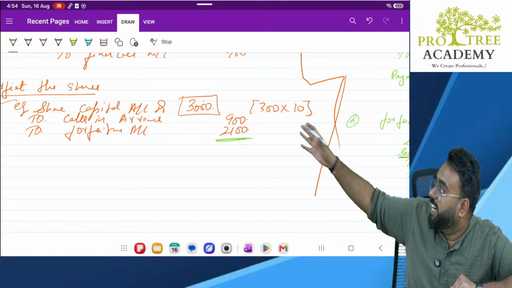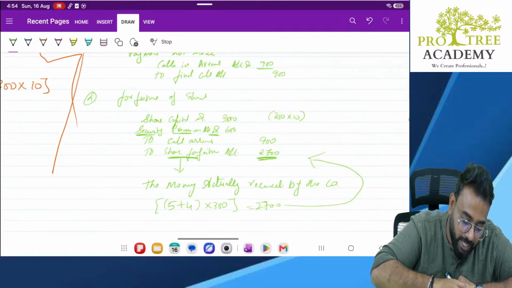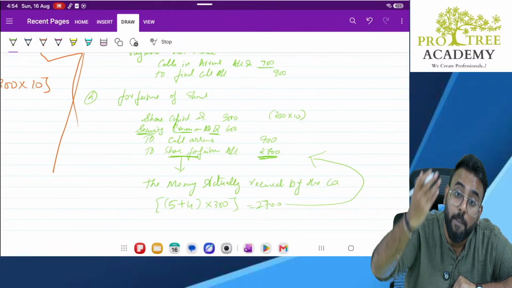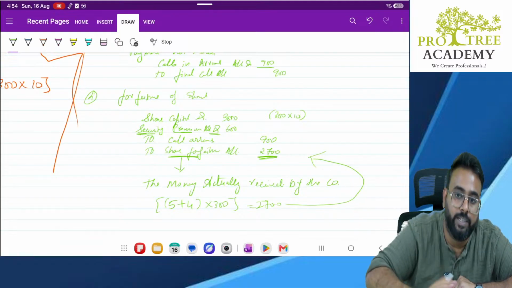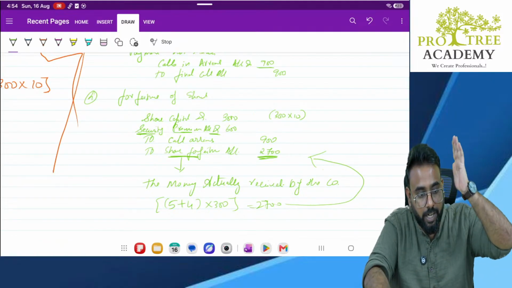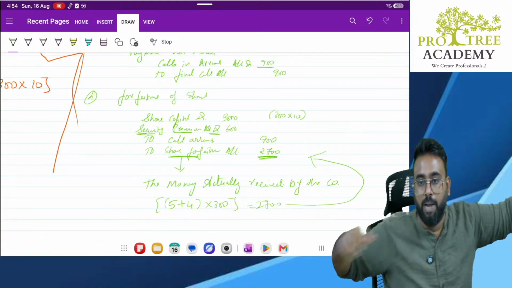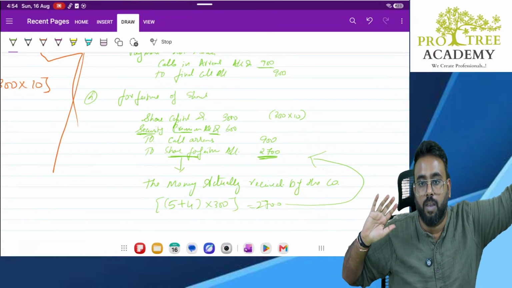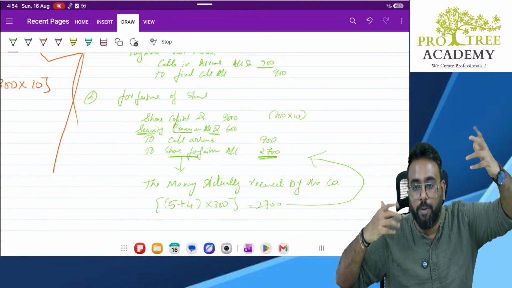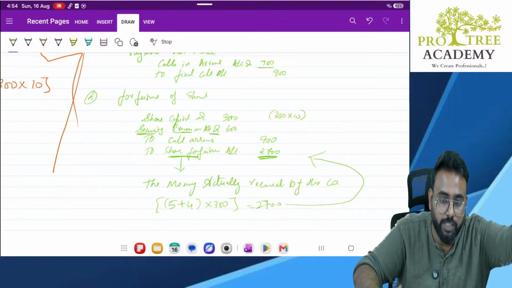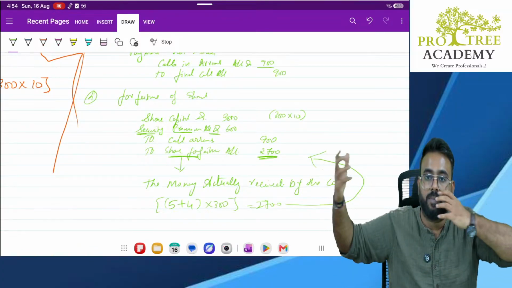That is why we didn't cancel it. Here the security premium was not paid, that is why we are cancelling it. Once security premium is paid and the amount is transferred to security premium account, don't take it back. Leave it there only. If security premium is not paid but it has been transferred to security premium, now take it back.